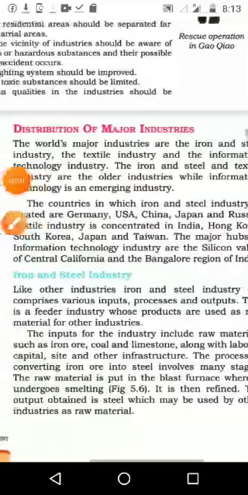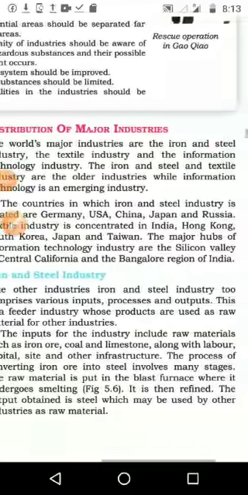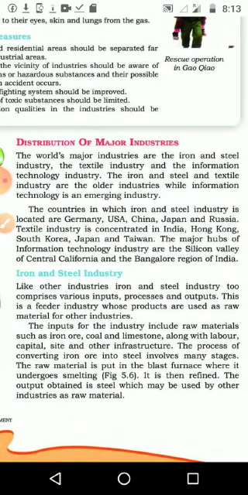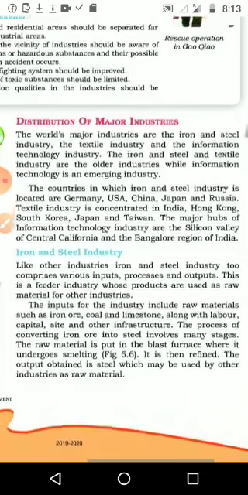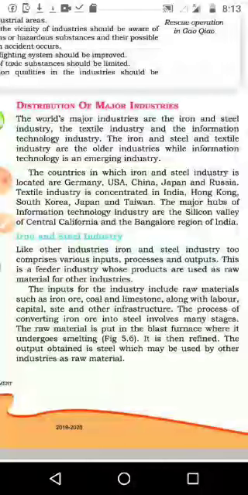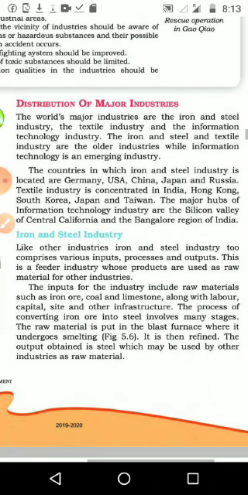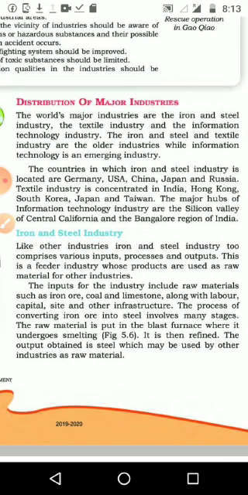Next topic, it is distribution of major industries. The world's major industries are the iron and steel industry, the textile industry and the information technology industry. Please underline what the major industries in the world are: iron and steel industry, textile industry and information technology industry.